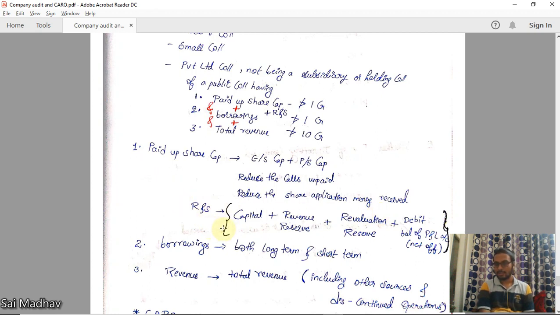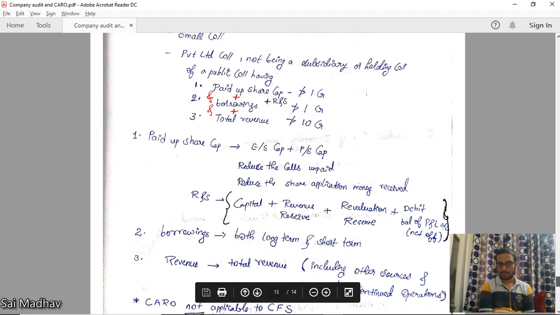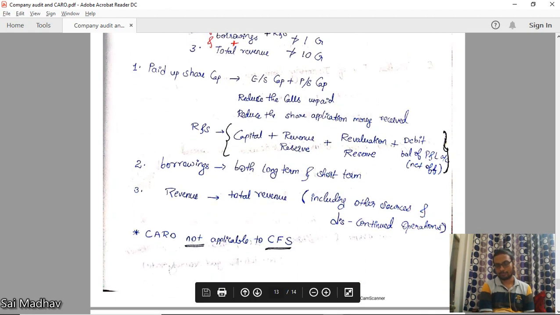Reserves and surplus means capital reserves plus revenue reserves plus revaluation reserves plus debit balance of P&L account. All these form part of reserves and surplus. Borrowings means both long-term and short-term borrowings are included here. Next, total revenue. Revenue means total revenue, including other sources and discontinued operations.